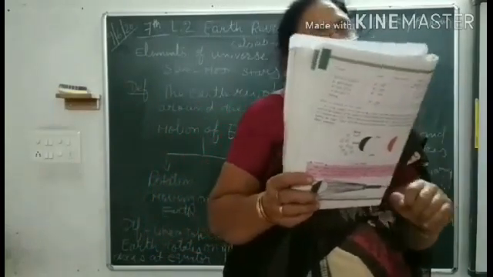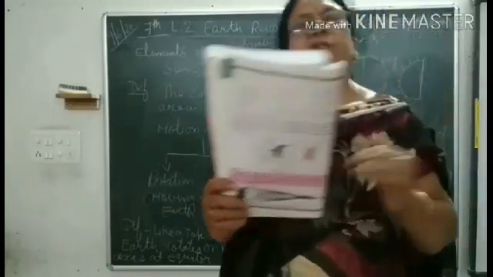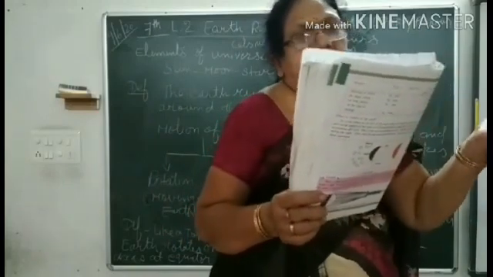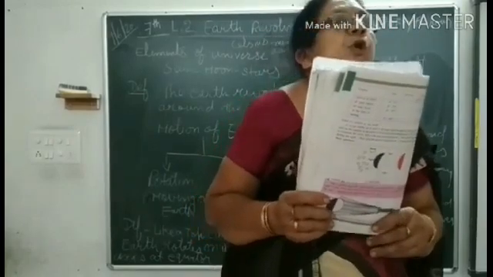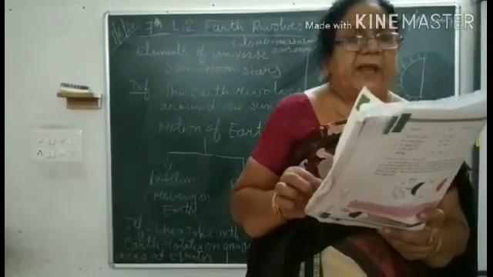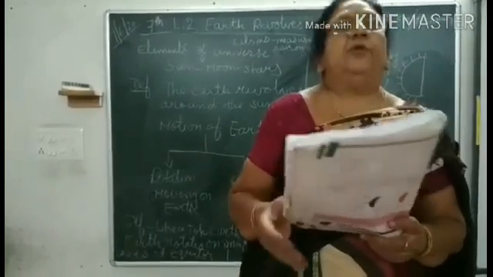So, when it is night in Japan, which is in the eastern part, it is day. In Mexico, if it is night, Australia faces day. In Brazil, there is night, so South Africa faces the day. So, this is the condition. You can see it in your textbook. If you read the textbook, you will come to know.